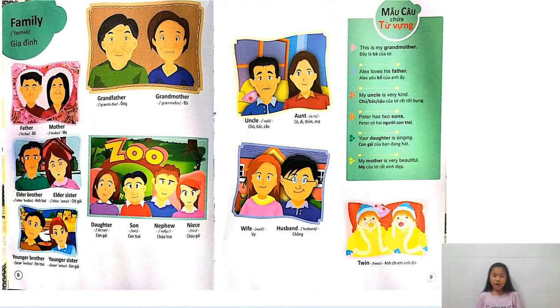Daughter is the word that describes a kid who was born a girl. When we have a boy, we'll call him son. This is a homophone of the word sun, as in the sun shining bright.